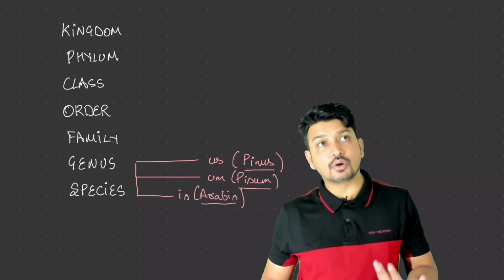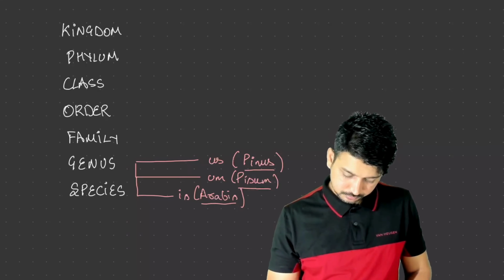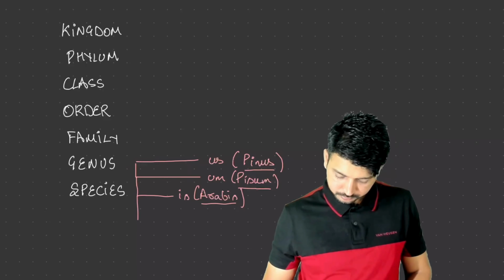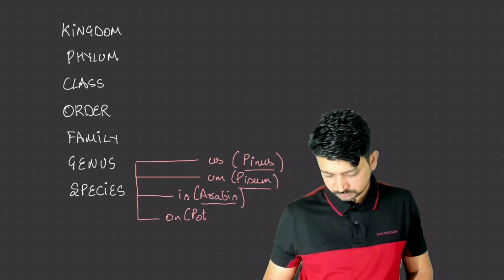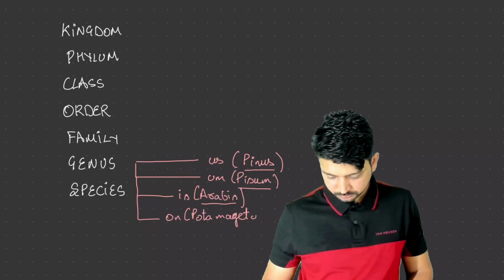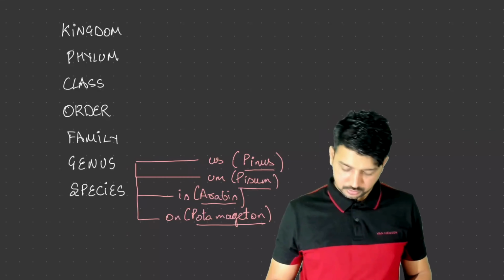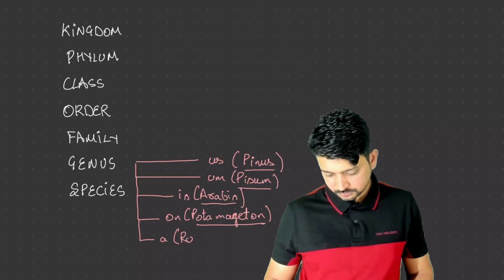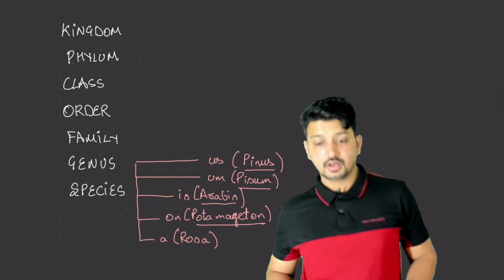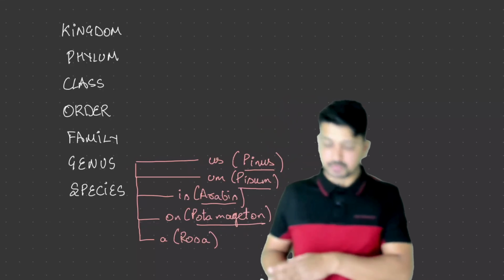It can end with on, Potamogeton. Or it can end with a, Rosa. So genus can end with various words. These are some examples of these words.